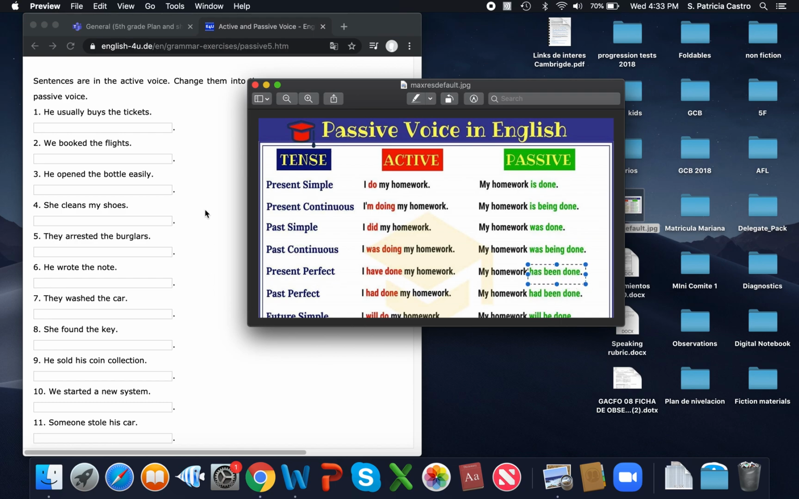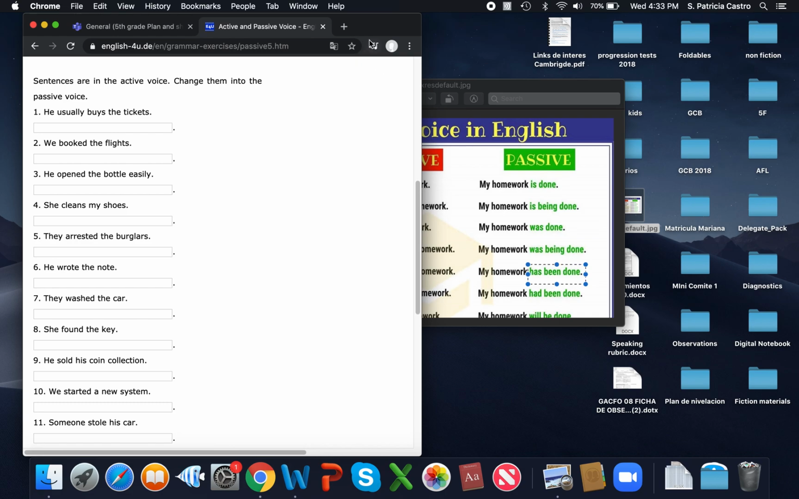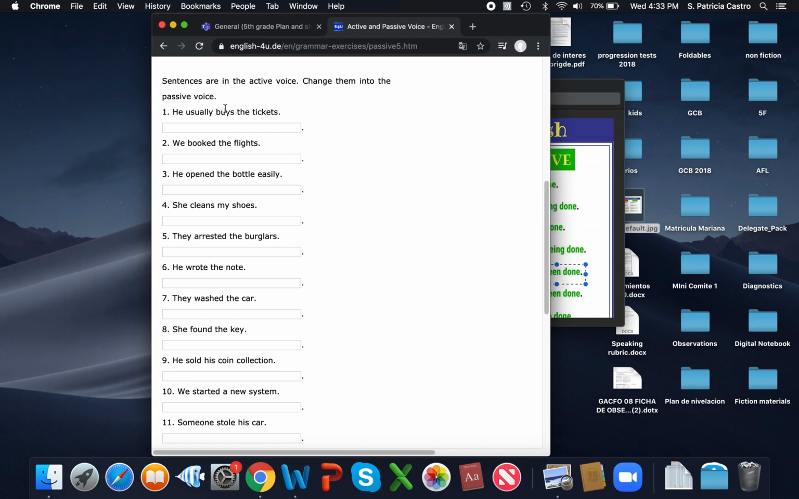Okay, so let's take a look at some examples. Here we have, he usually buys the tickets. So take a look at the verb buys. Is it written in the present or in the past? If your answer is in the present, well, you are correct. So we're going to start doing the transformation. We take the object, which is the tickets, right? The tickets. And then we have to add the verb buys, right?